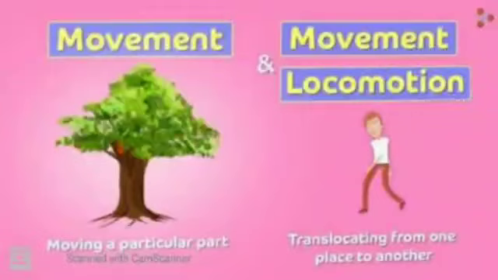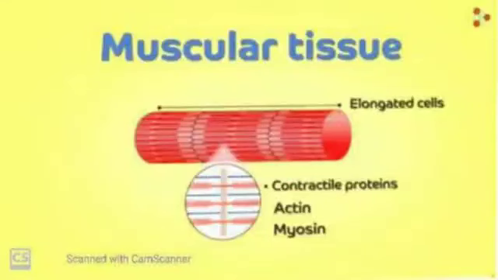For example, the contraction of stomach and intestine, moving in of our chest cavity while inhaling and exhaling, then beating of the heart, are all examples of movement within our body. So how is this movement brought about with the muscular tissue? Actually, muscular tissue is made up of muscle cells. They have a special protein which is called the contractile protein, for example actin and myosin, which contract and relax, enabling the muscles to move.